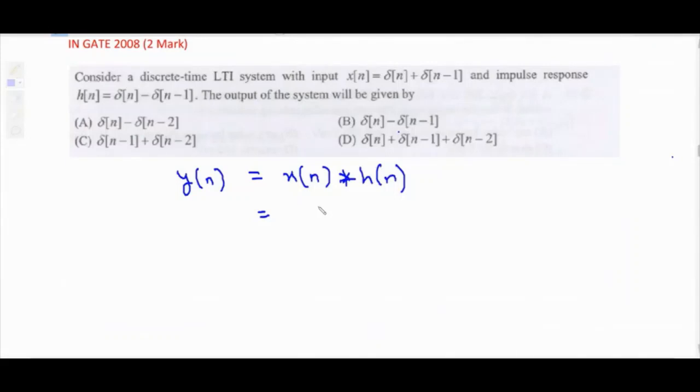A, B, C, D, 4 options are there. You can take 30 more seconds to answer this question. X of n is given, h of n is given. Substitute values, calculate the convolution.